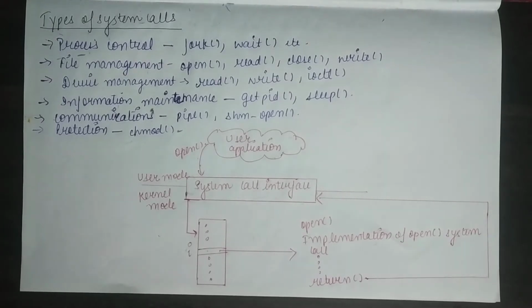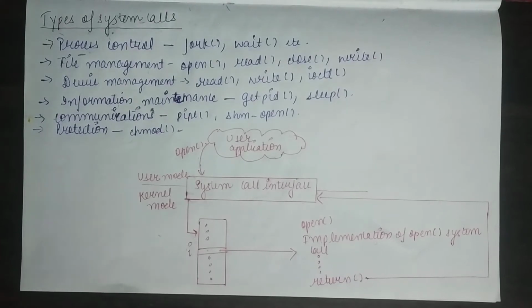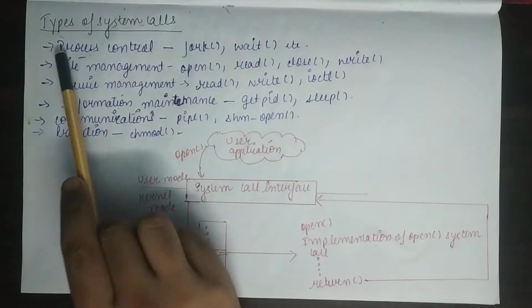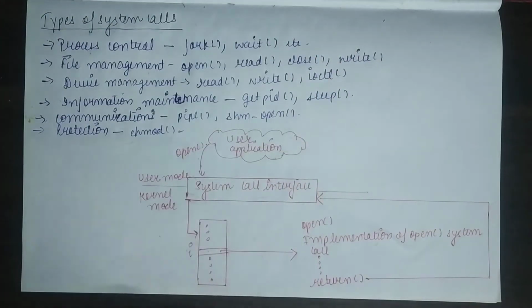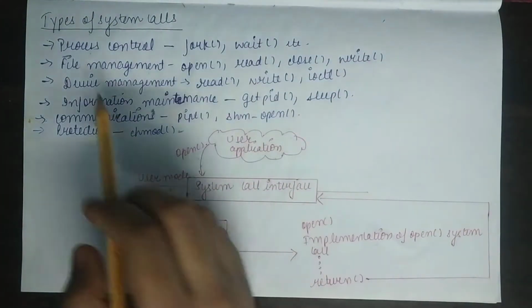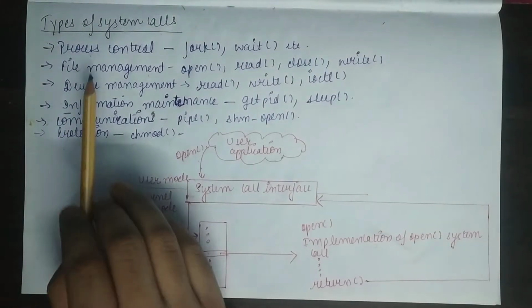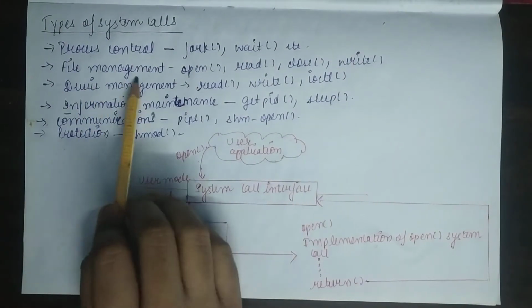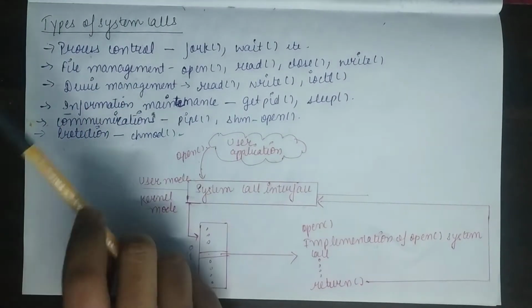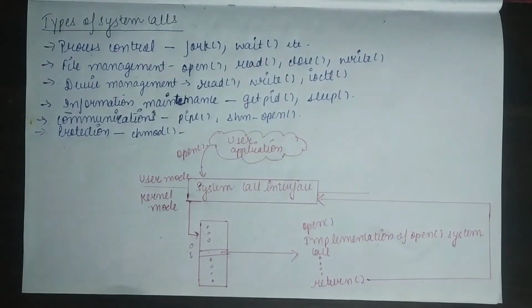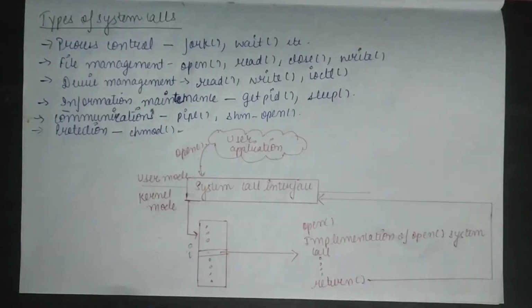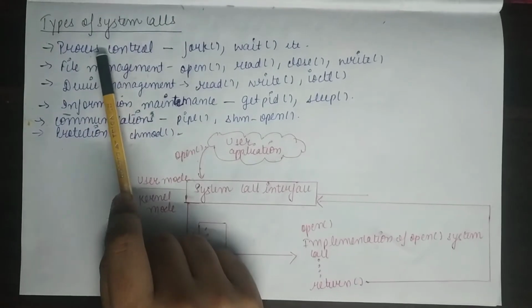In the last lecture, we discussed system calls, and in today's lecture, we will discuss types of system calls. The different system calls can be grouped into six categories: process control, file management, device management, information maintenance, communication, and protection. So let's discuss all of them one by one.